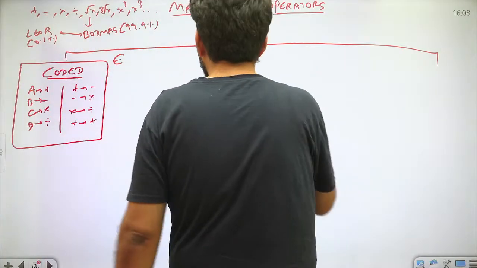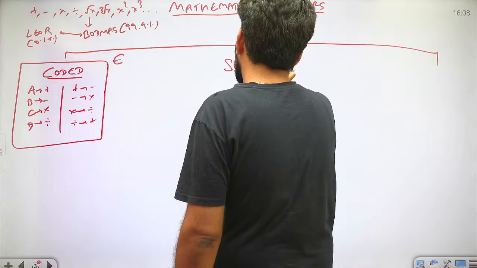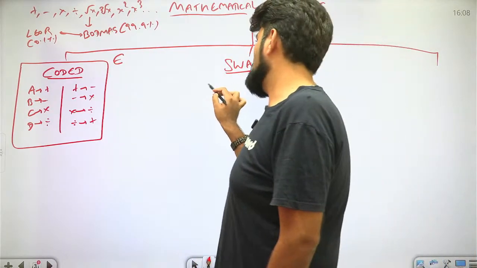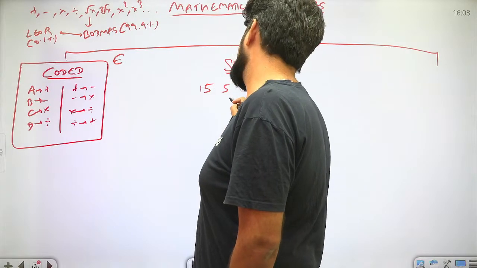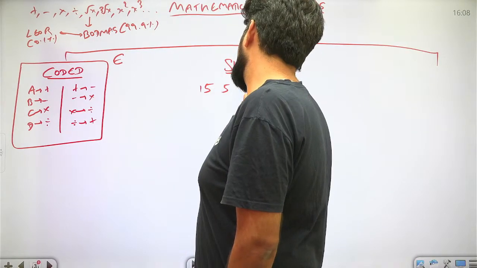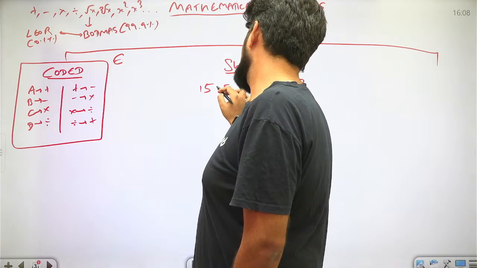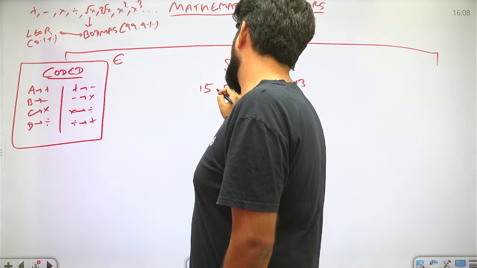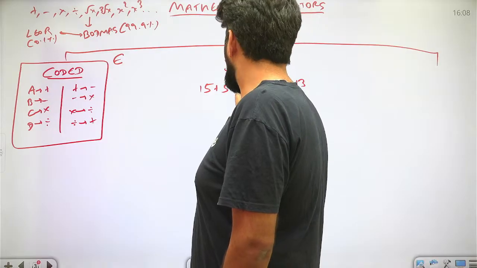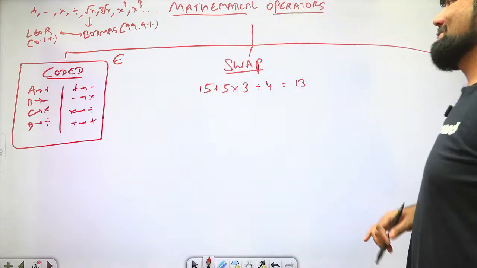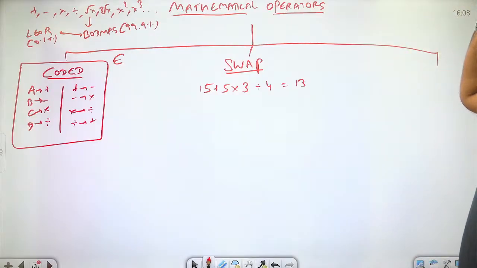The next one is a swap based question. What happens in a swap based question? In a swap based question, you exchange signs. For example, now this is the question.